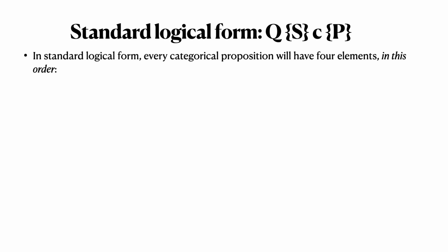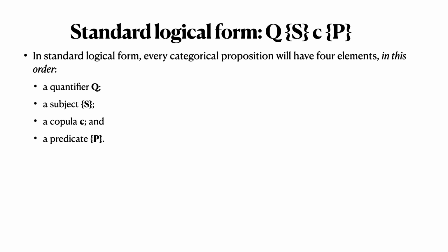In standard logical form, every categorical proposition has these 4 elements in this order: a quantifier, Q, a subject, S, a copula, C, and a predicate, P. Those 4 elements in that order.